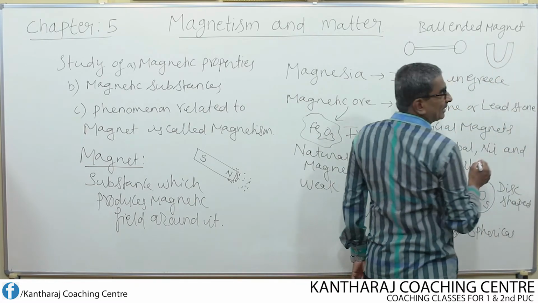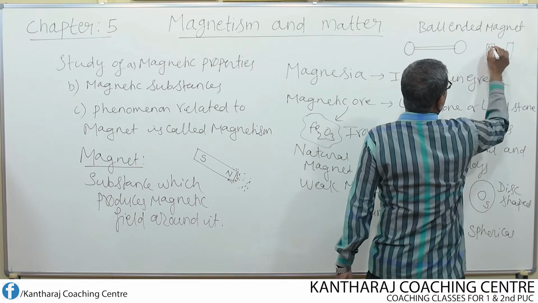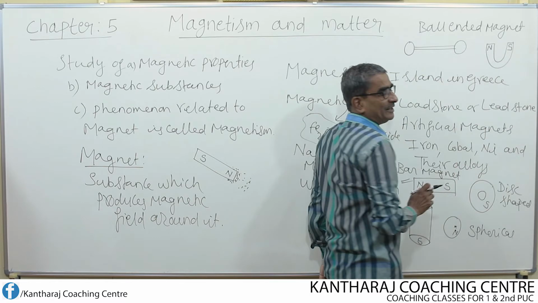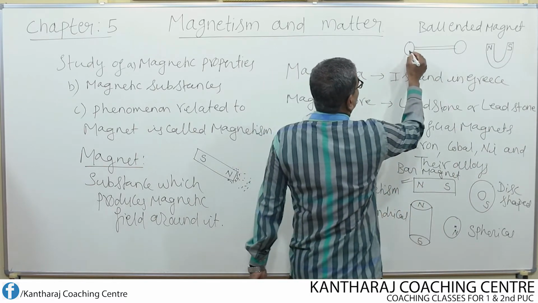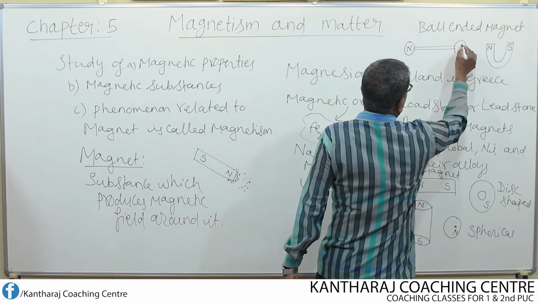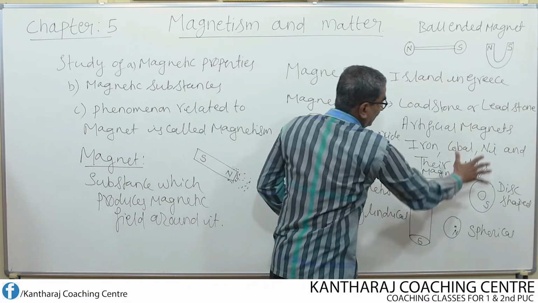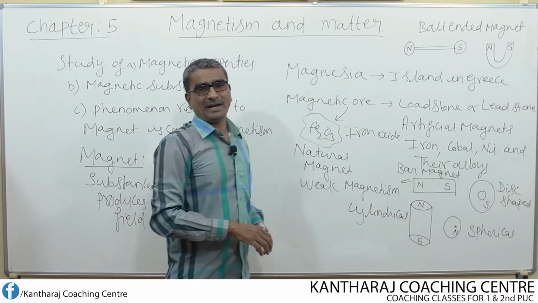So this is the horseshoe shaped magnet. One arm behaves like the north pole and the other arm behaves like the south pole. Here, one ball behaves like north and another ball behaves like south. So these are the different types of artificial magnets.